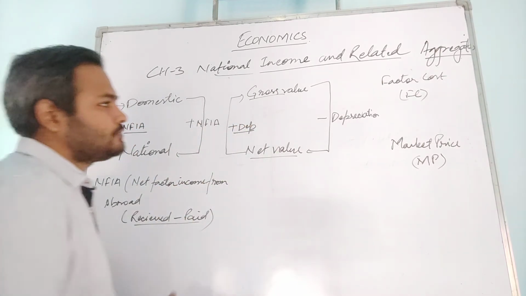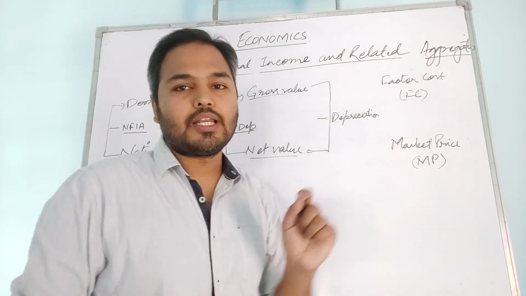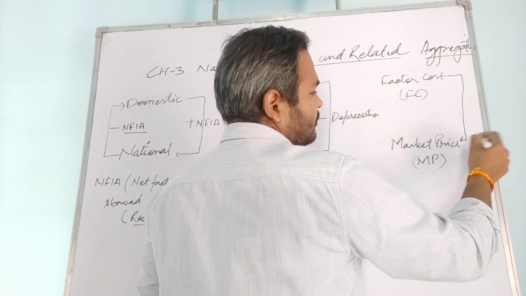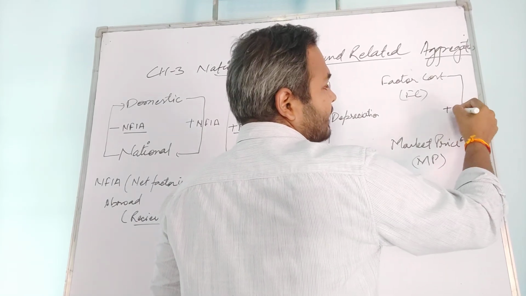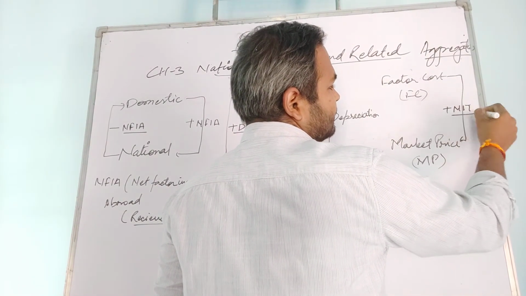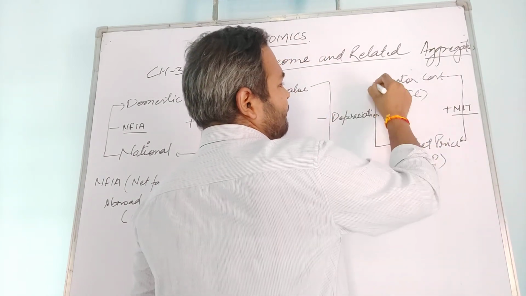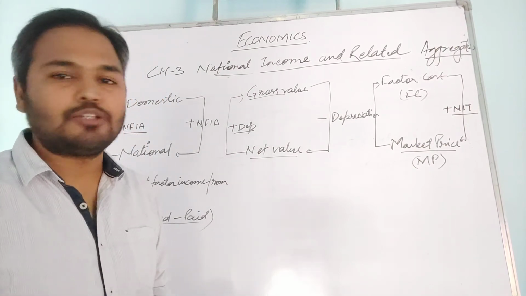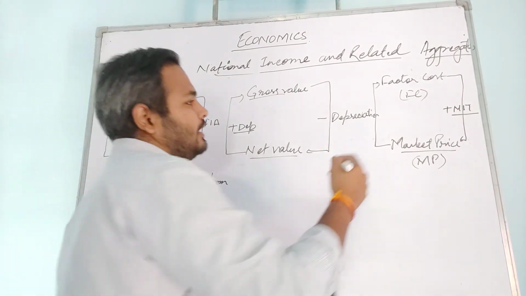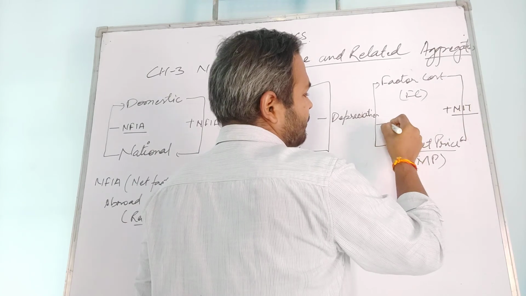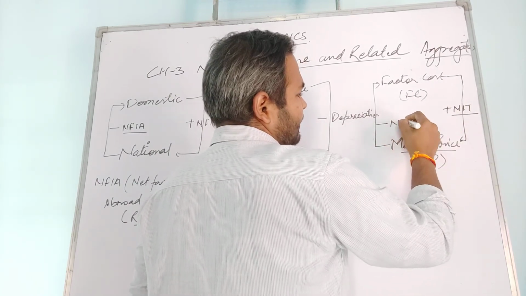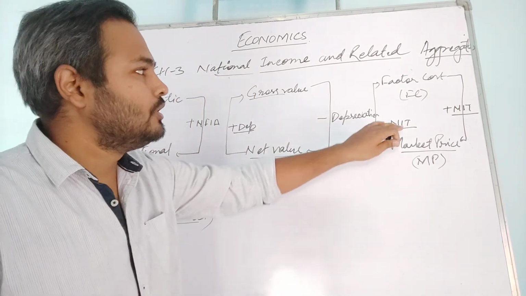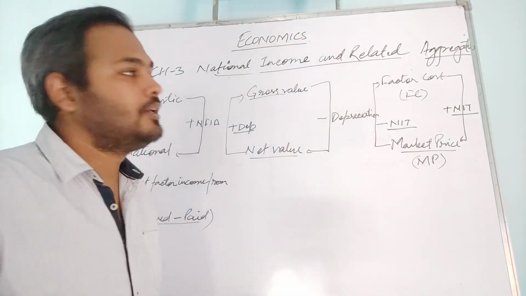Simple. Then, when we are converting factor cost to market price, what do we have to do? We have to add net indirect taxes. NIT has to be added. And when we are converting market price to factor cost, we have to subtract NIT. So when you subtract the tax amount from the market price, it will become factor cost.